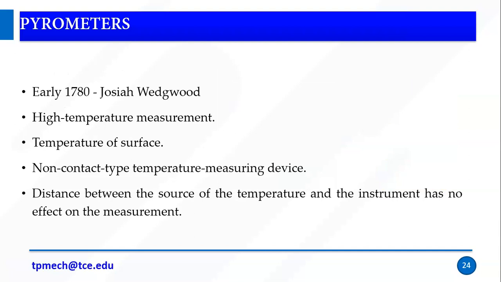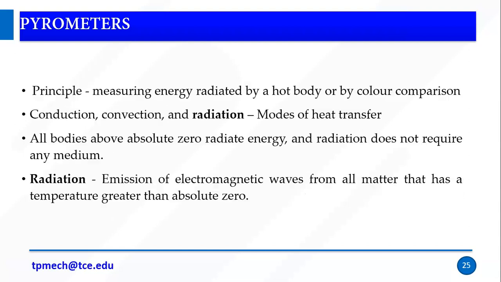In the early 1780s, Joseph Wedgwood found a device called the pyrometer. It is for high temperature measurement, the temperature of a surface. It is a non-contact type temperature measuring device. The distance between the source of the temperature and the instrument has no effect on the measurements. But this holds only up to a particular range of distance between the instrument and the object. Beyond that range, there will be variations. So the distance between the source of the temperature and the instrument has no effect on the measurements within that range.